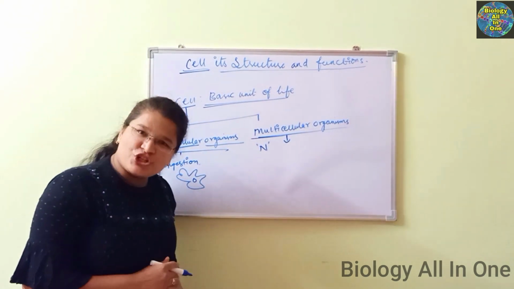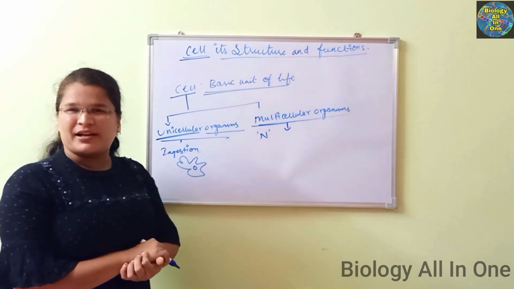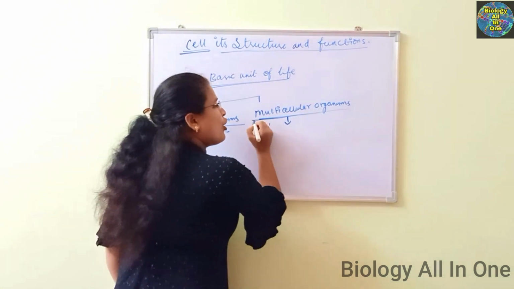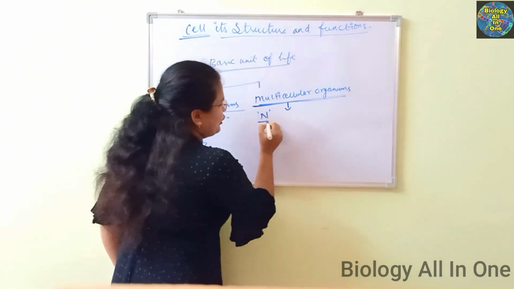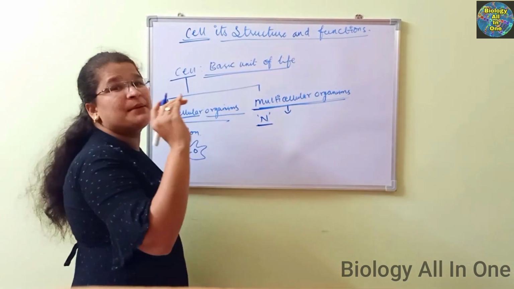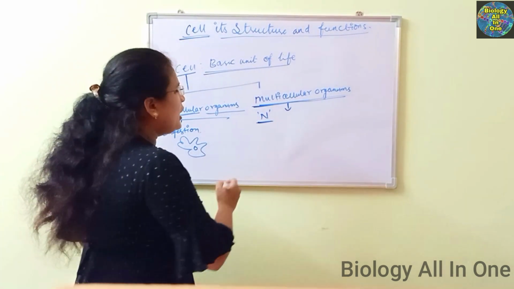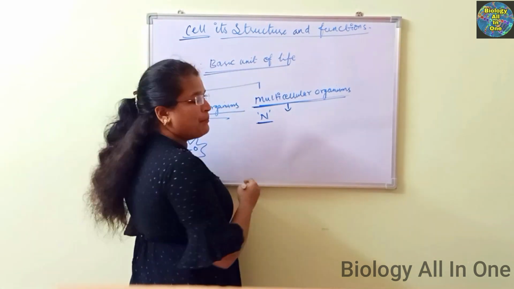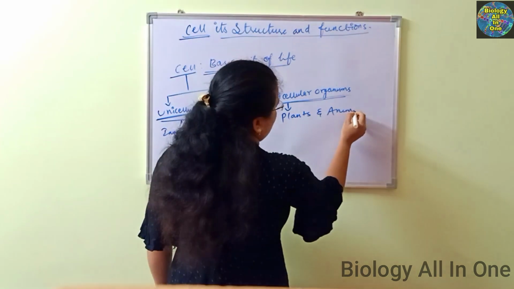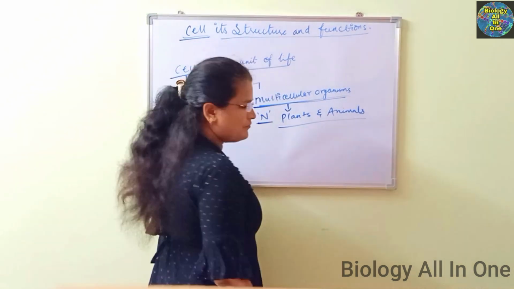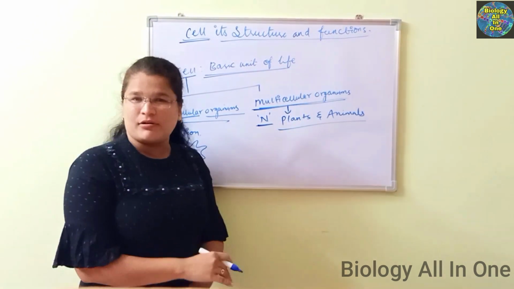Amoeba, paramecium, euglena, chlamydomonas, all these come under the unicellular organisms. In the multicellular organisms, n number of cells, many cells are present. The best examples are plants and animals.